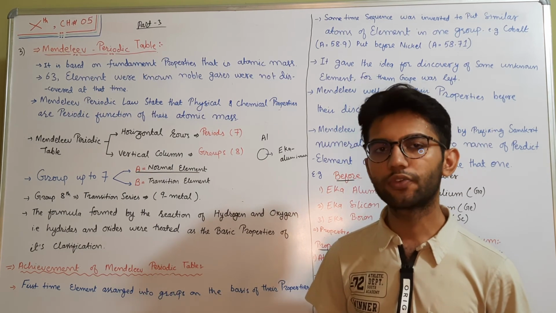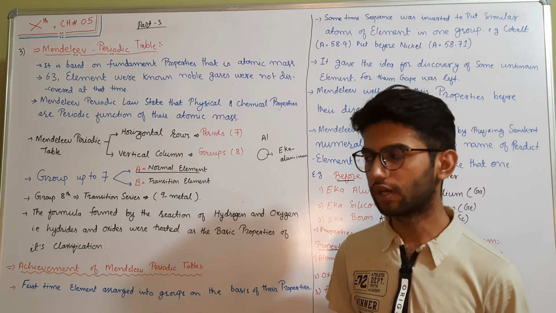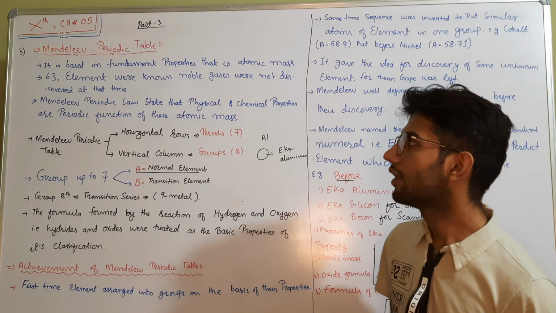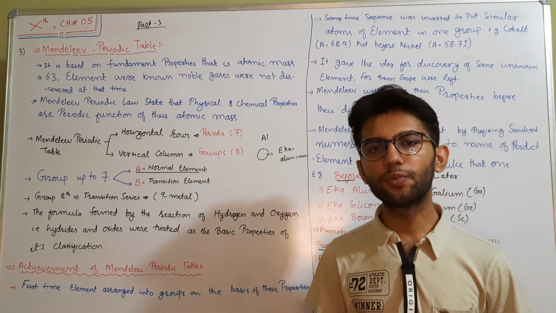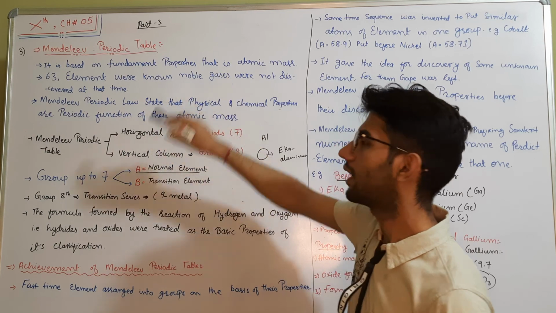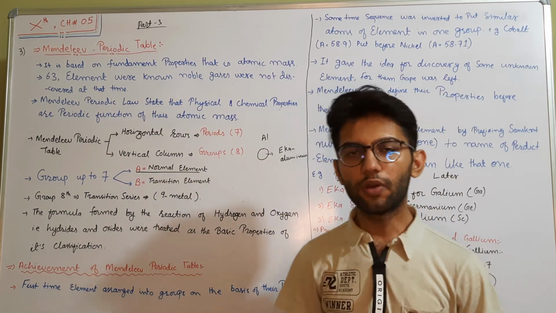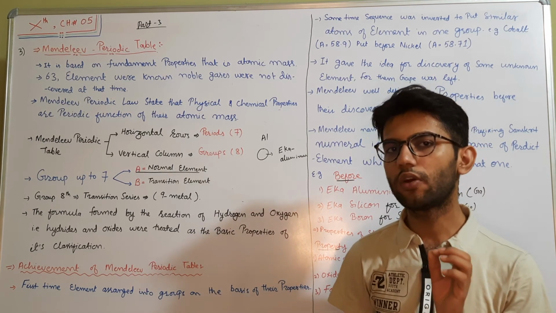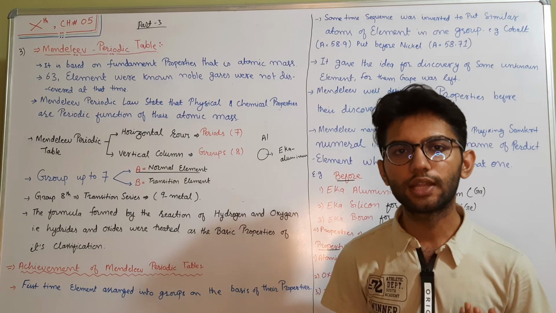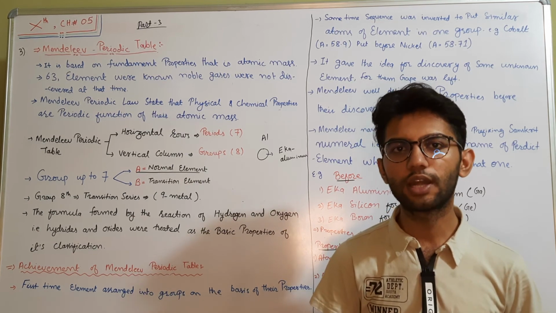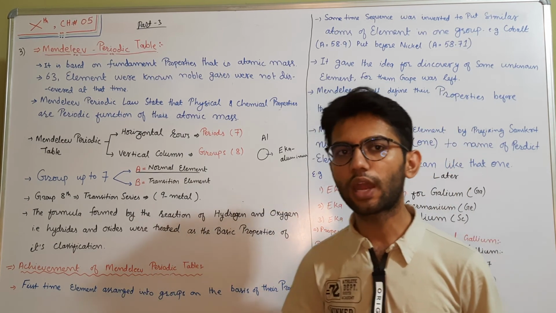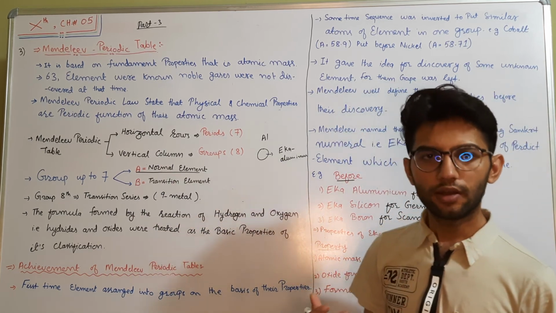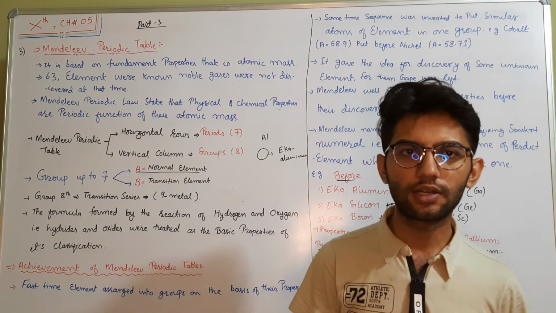How did they arrange? First of all, before learning Mendeleev's periodic classification, we need to consider some points. Suppose Mendeleev assumed that the fundamental property of an atom is the atomic mass. A fundamental property means a property of the atom that does not depend on any other thing. But this was not right, as will be clarified in our next topic, the modern periodic table.